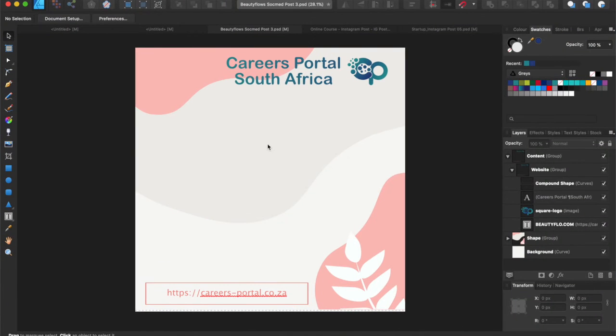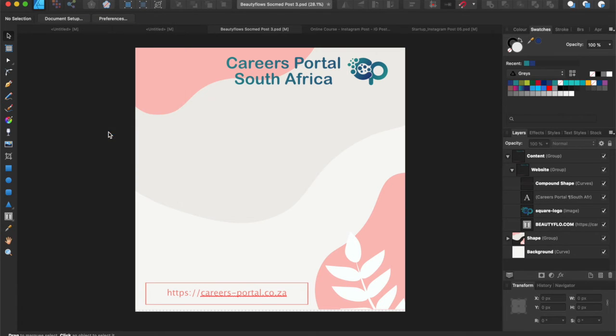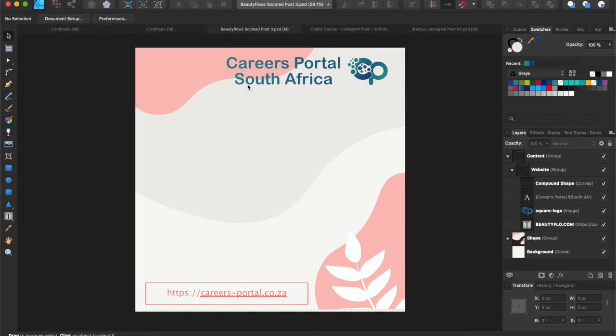Once you've created a template like this, if you're working off Designer, you can just export it as a JPG. What I like about Affinity Designer is that you can export all these formats: PNG, GIF, PSD, SVG, whatever. You need to export it as a JPG because Instagram works only with JPG. So, not to confuse things, always export it as JPG. It will be a square image with nothing in the middle.